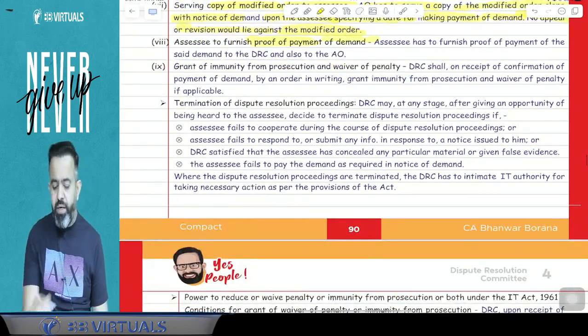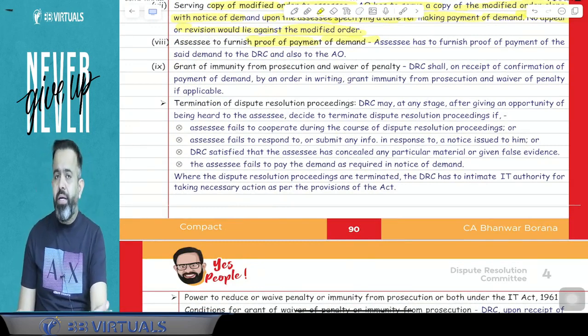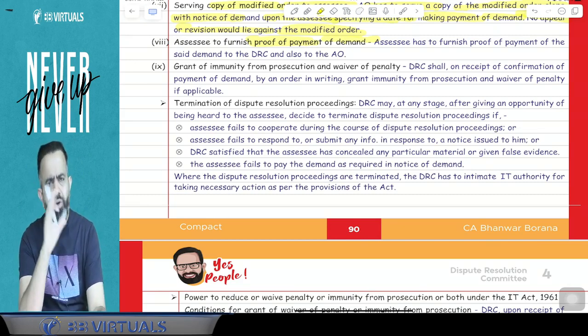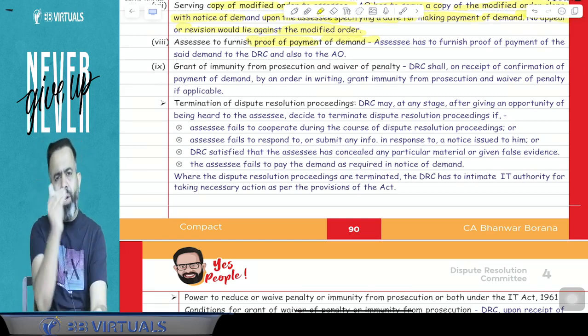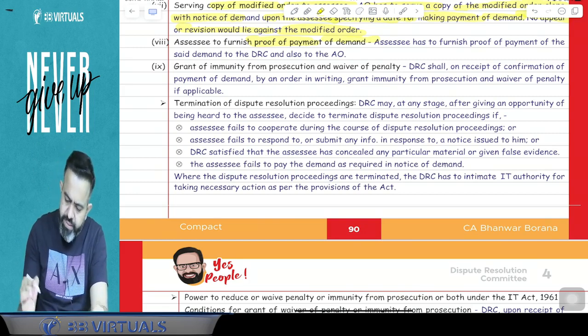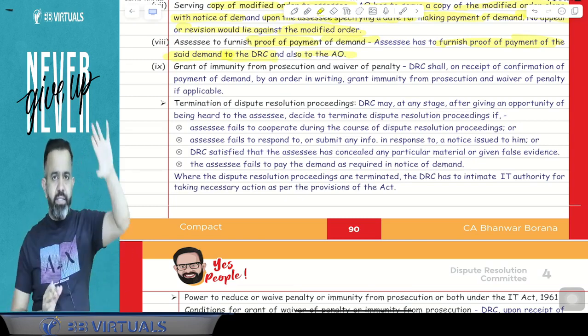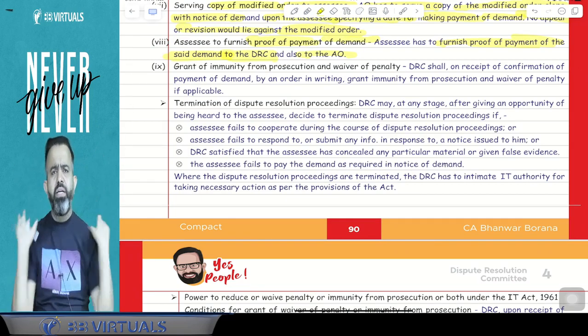Next part: the assessee has to furnish proof of payment of the demand. Suppose in the modified order they have asked you to pay some amount, because they have given you immunity from the penalty or prosecution and waived the penalty, but you still have to pay the taxes and interest, since they have either not changed the variation or changed it only a little bit. For the remaining variation you have to pay the tax. So the assessee has to furnish the proof of payment of the demand to the DRC and also to the AO, saying that as per the DRC order, AO made the modified order and I have paid my demand, and this is the proof of payment.